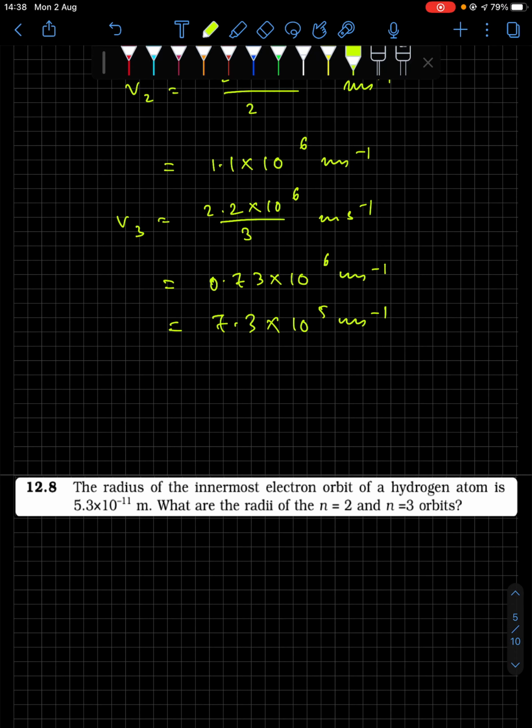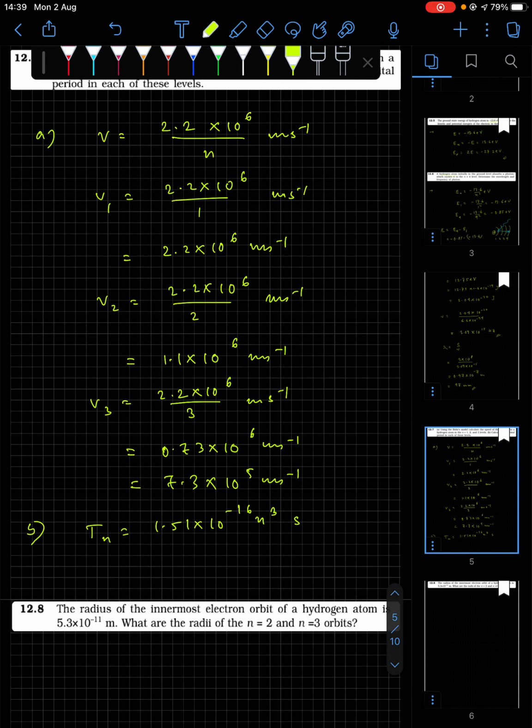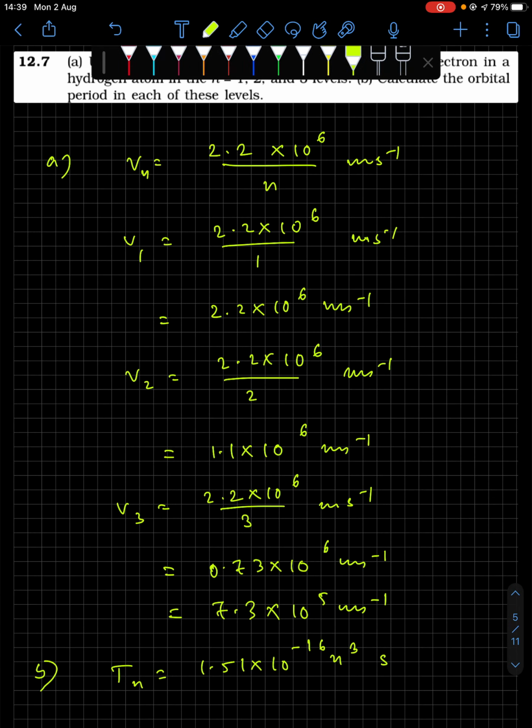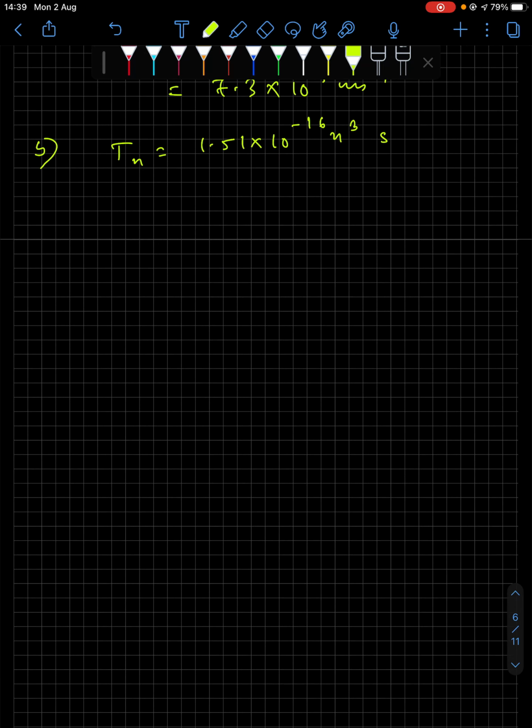Now for time period, what is the relation? Tn is 1.51 into 10 to the power minus 16 n cube seconds. So T1 is 1.51 into 10 to the power minus 16 seconds only. T2 you have to multiply, n will become 2 cube, that is 8.